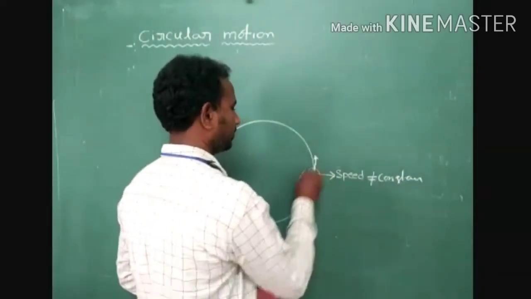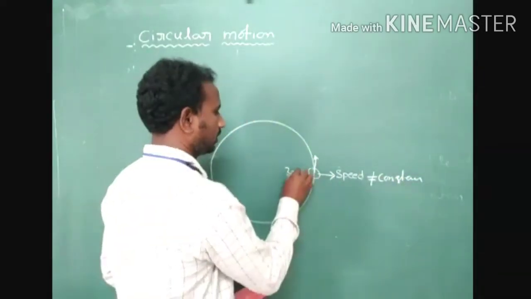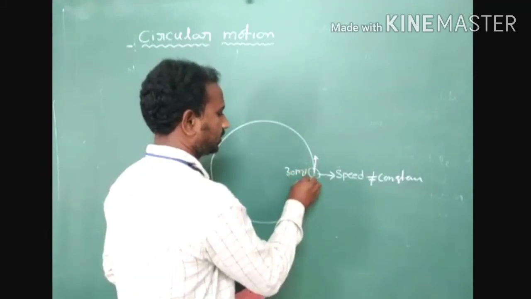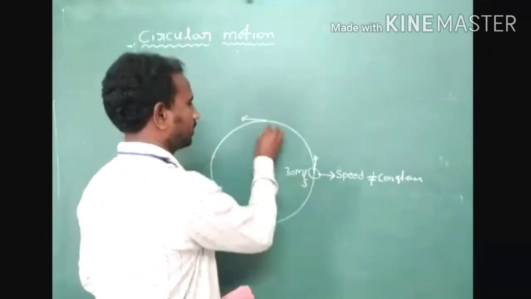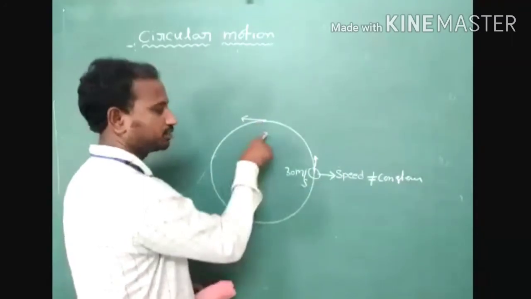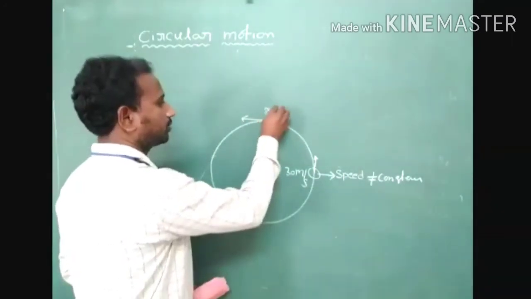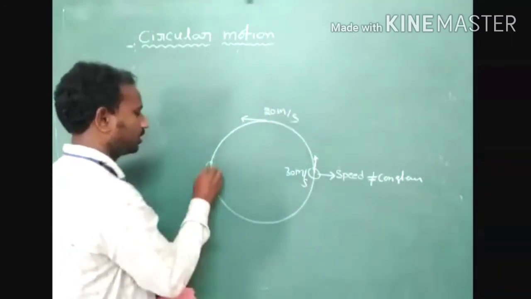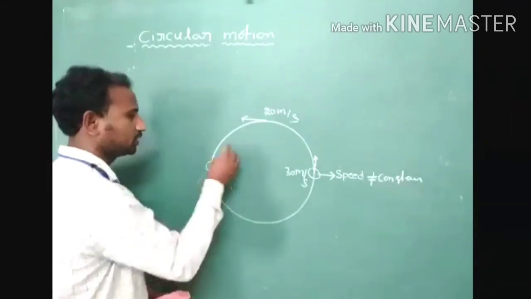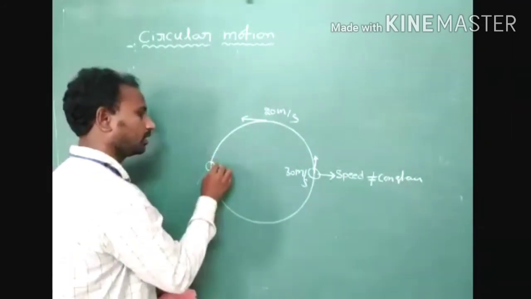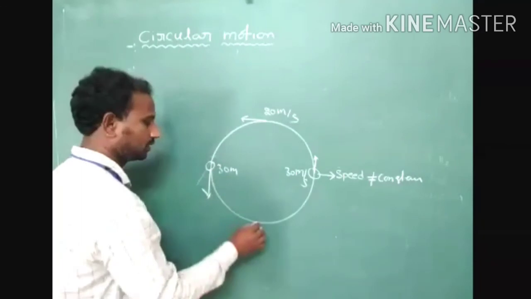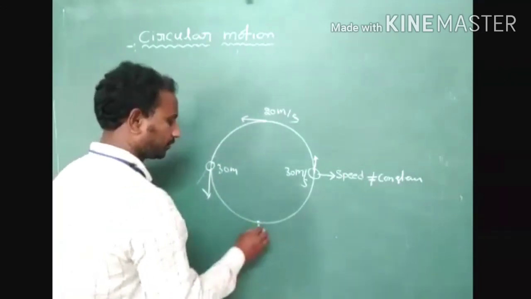At this point we have to consider a speed of 30 meter per second. At this observation point, we have to identify a speed of 20 meter per second. At this observation, we have to consider that speed, 30 meter per second.